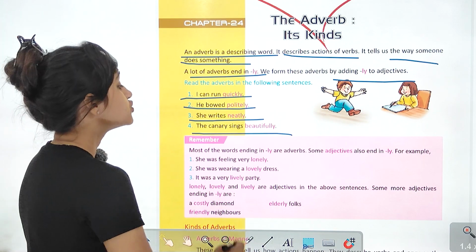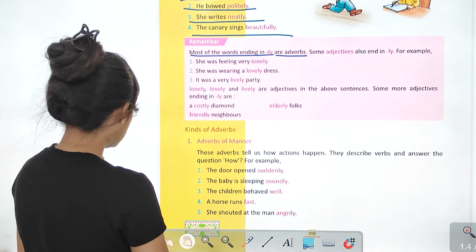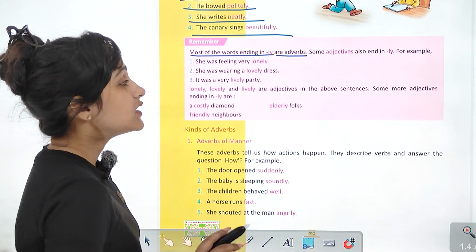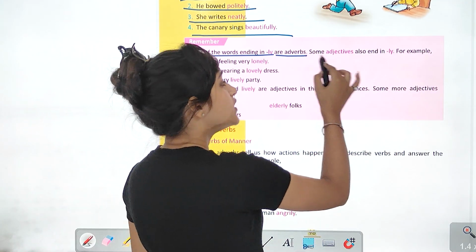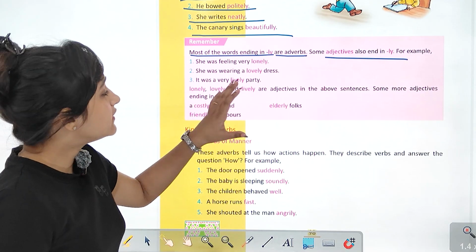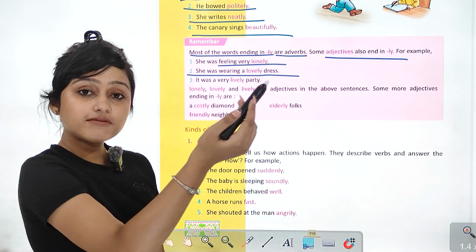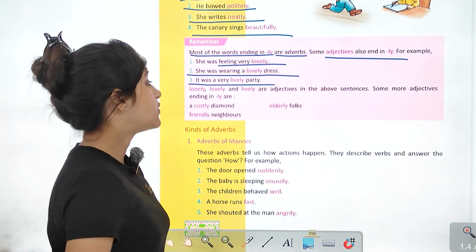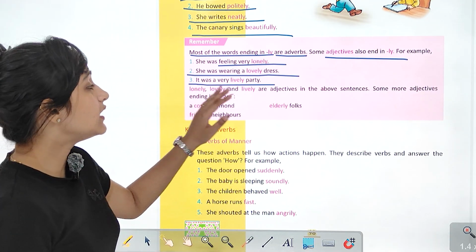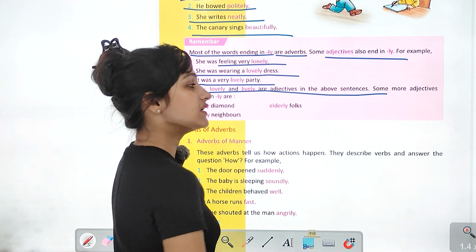Now remember, most of the words ending in ly are adverbs. बहुत सारे words जो end हो रहे होते हैं ly में वो क्या होता है? Adverbs होते हैं. Some adjectives end in ly. बहुत सारे adjectives हमारे end करते हैं ly में. For example, like lonely, lovely, likely. So she was feeling very lonely. She was wearing a lovely dress. It was a very lively party. So lonely, lovely, and lively are adjectives in the above sentences.